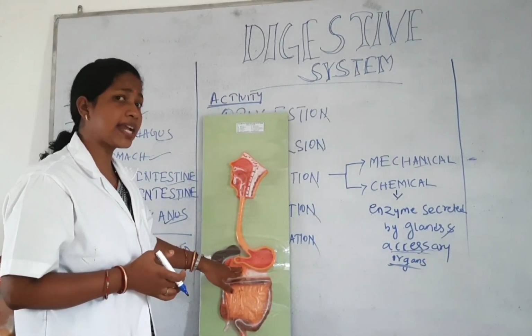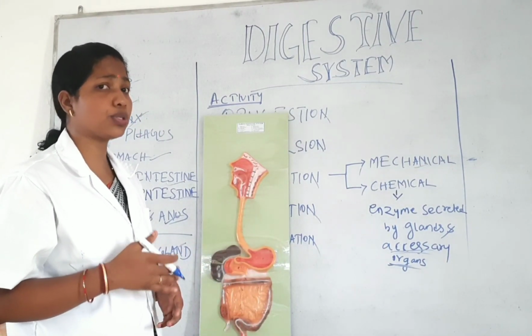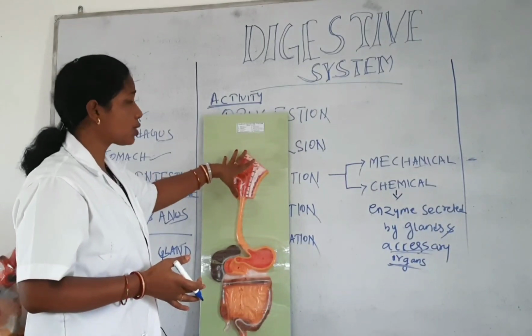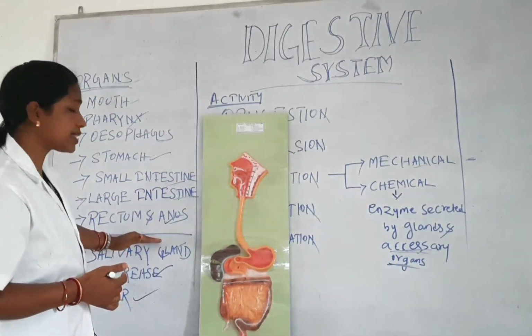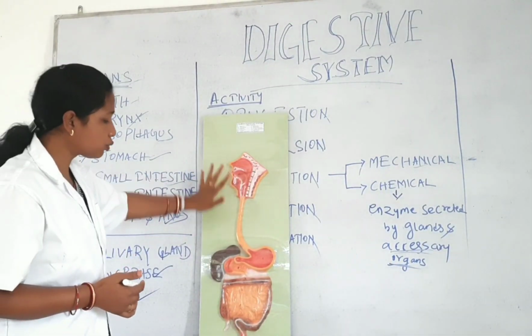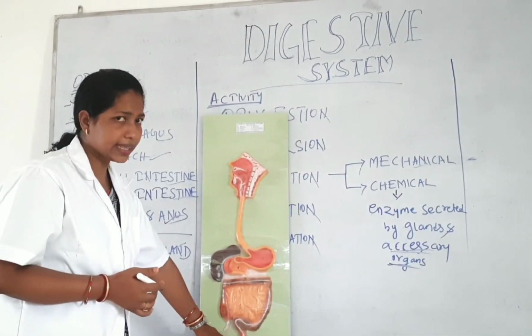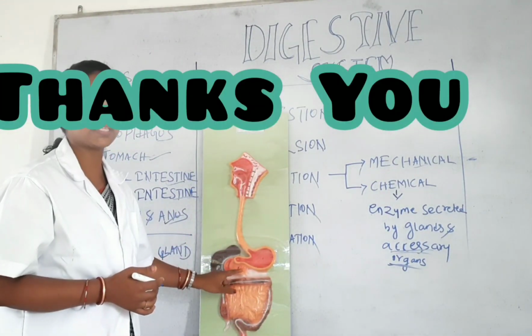There are 2 types of glands present in the pancreas, the exocrine gland and the endocrine gland, which we will study later. But you should remember what the organs present in the digestive system are and what the accessory organs are. The organs are from mouth to rectum and anal canal, and the 3 accessory organs are salivary gland, liver and pancreas. Thank you.